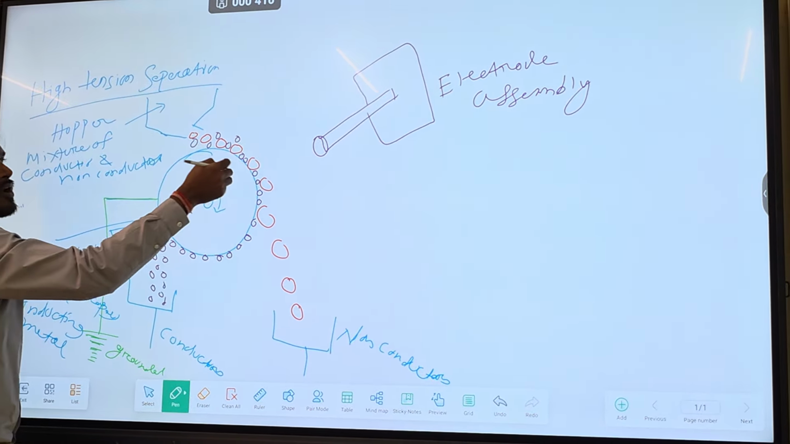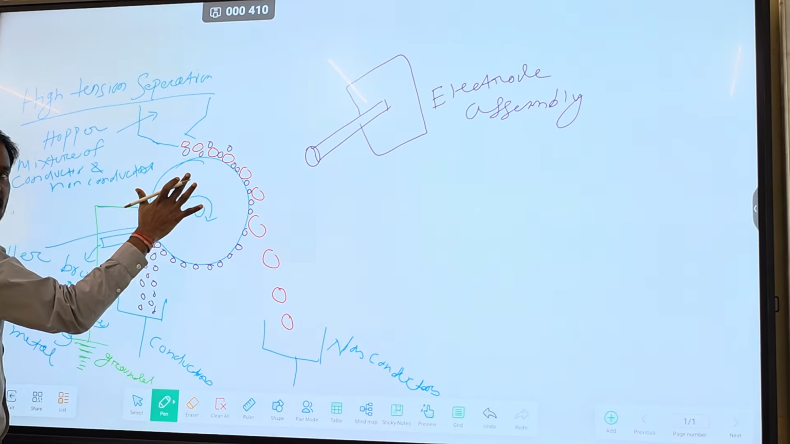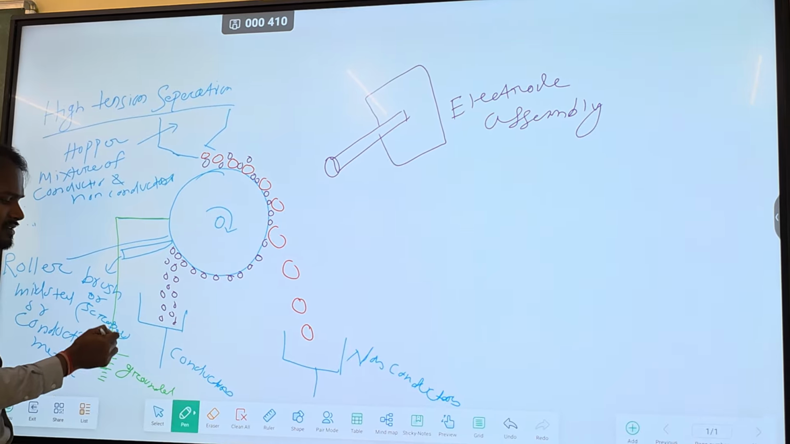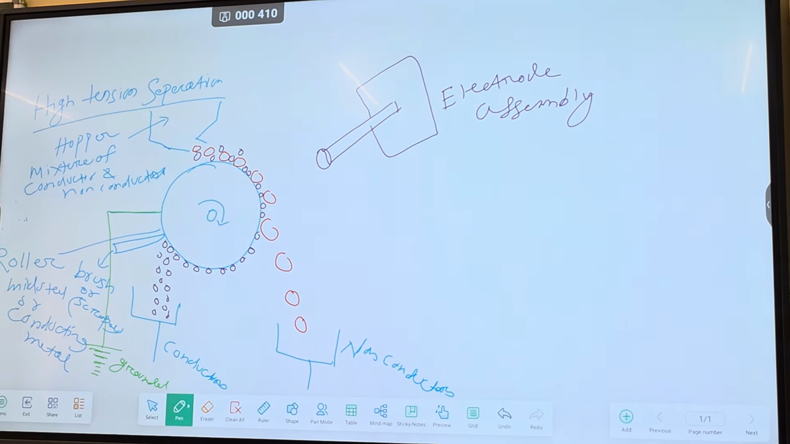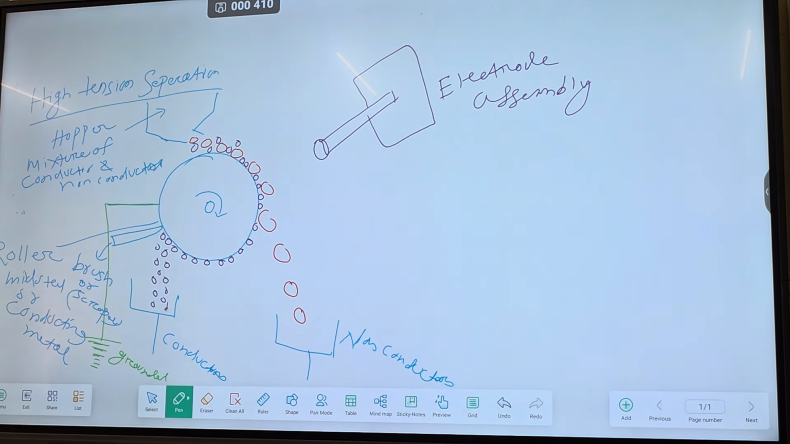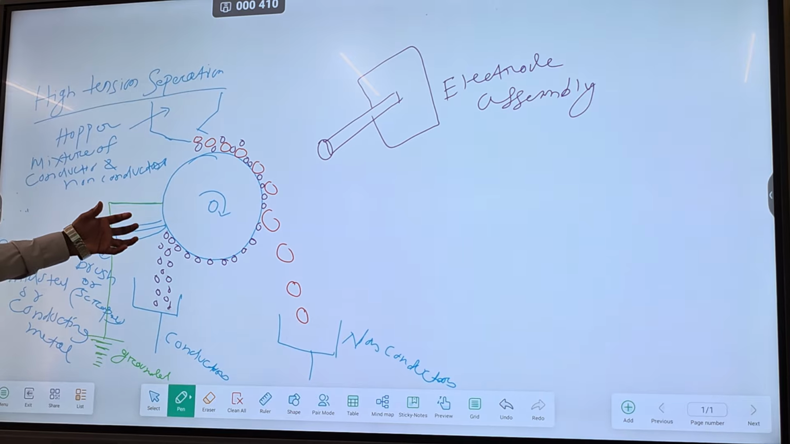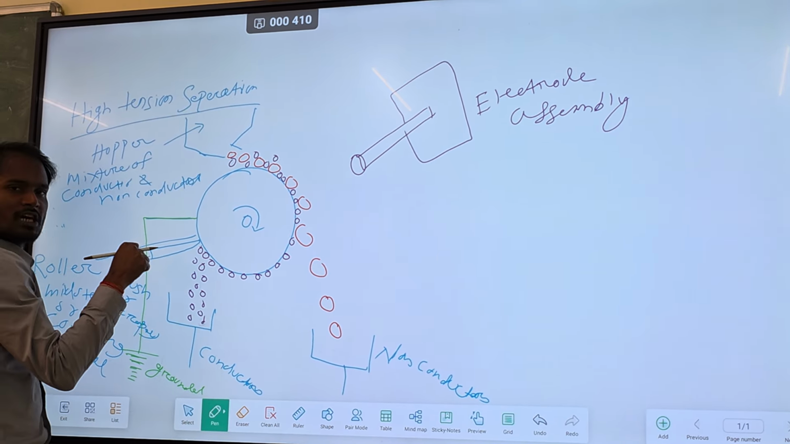You can see there is an electrode assembly, and this is actually made up of metal. This roller is made up of mild steel or some conducting metal, but it is connected to the earth. Why is it connected to the earth? Well, electricity can pass and go to the ground. It will take away all the charge.